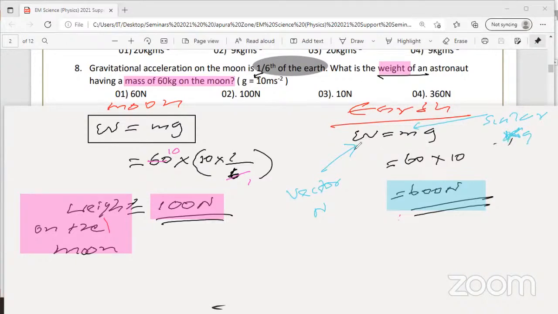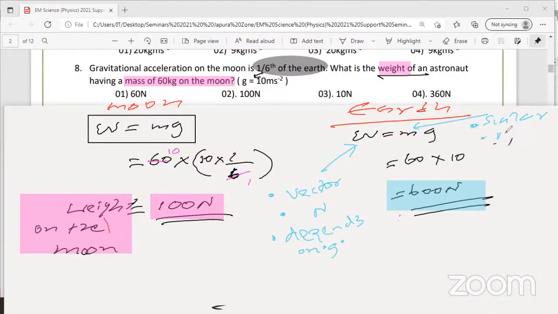Weight depends on the gravitational acceleration, g. So mass, scalar quantity, unit of measuring mass, kilogram.